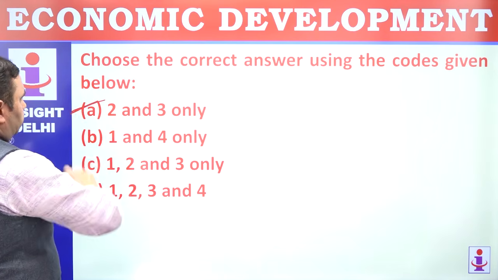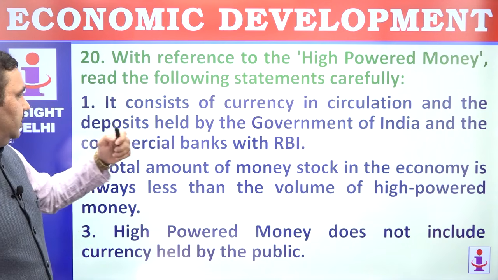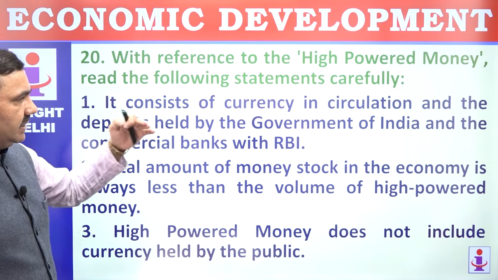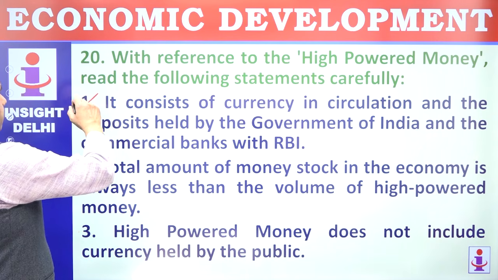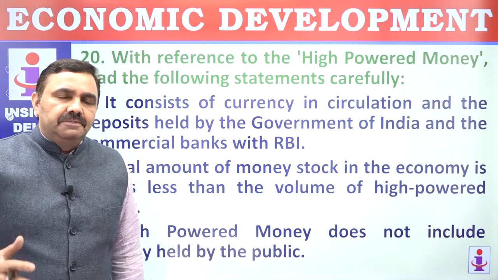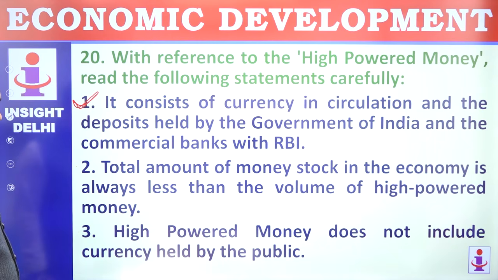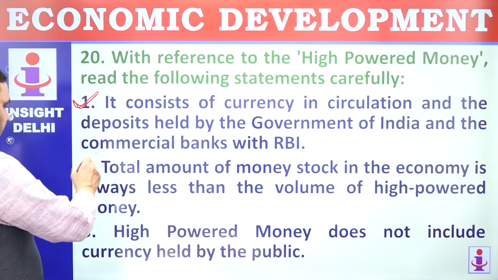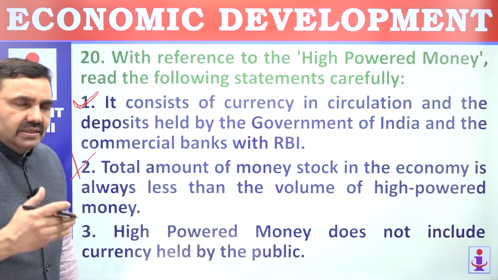2 and 3, A. With reference to high-powered money, read the following statements carefully. It consists of currency in circulation and deposits held by the Government of India and commercial banks with RBI. That's high-powered money. This is the money that is driving the economy forward. That's the money in circulation and that's available for liquidity. Total amount of money in the economy is always more than the volume of high-powered money. But there is something called low-powered money. So that is also part of the money.